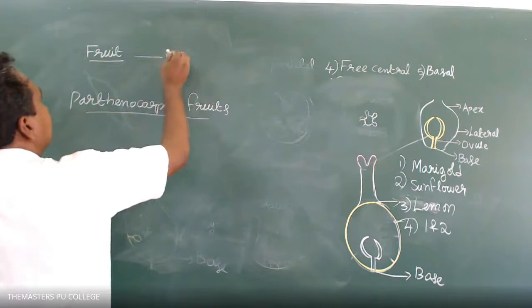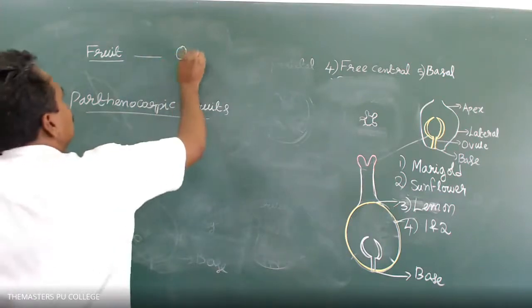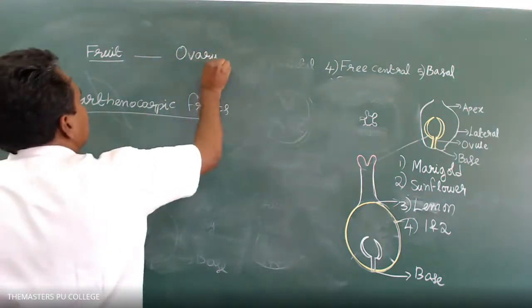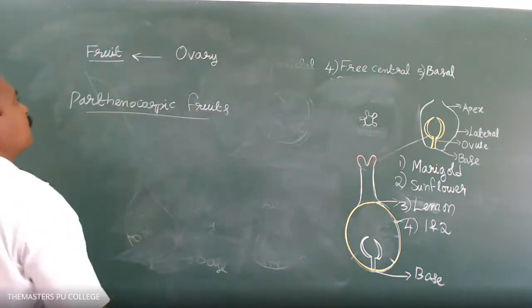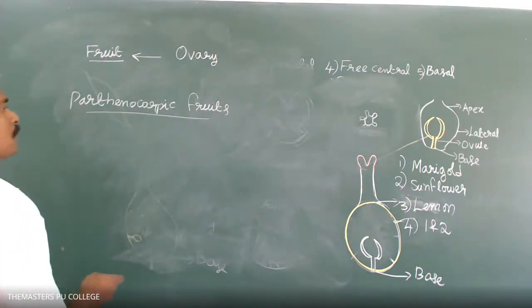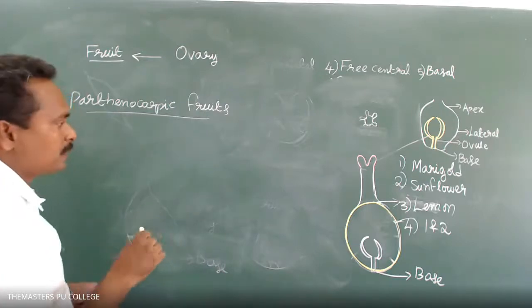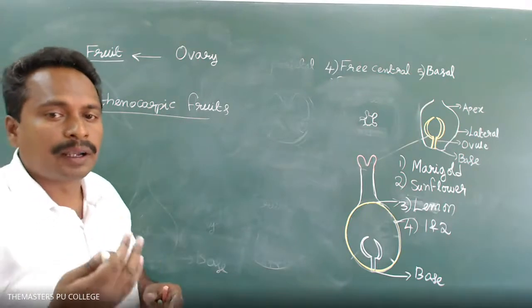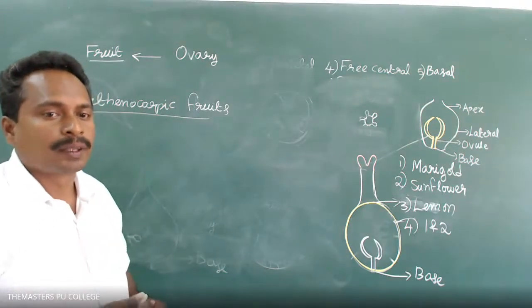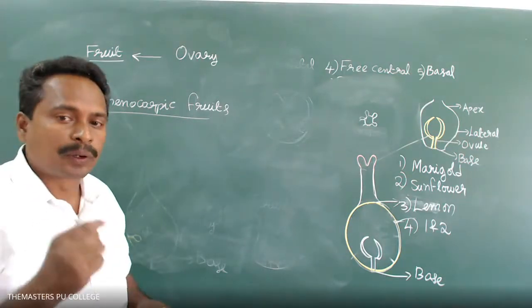The fruit is derived from the ovary. Ovary forms the fruit. Ovules become seeds. Generally, fruits are formed after the fertilization process. The fruit producing plants